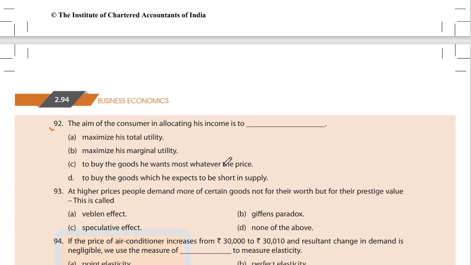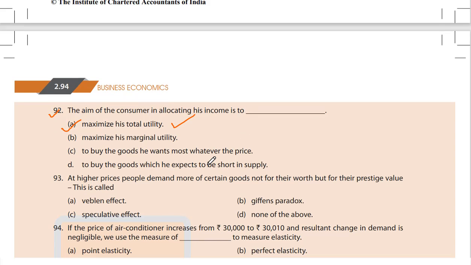Let's see 92. The aim of a consumer in allocating his income is to dash. A. Maximize his total utility, B. maximize his marginal utility, C. to buy the goods he wants most whatever the price, D. to buy the goods which he expects to be short in supply. It would be maximization of total utility. First option, A.